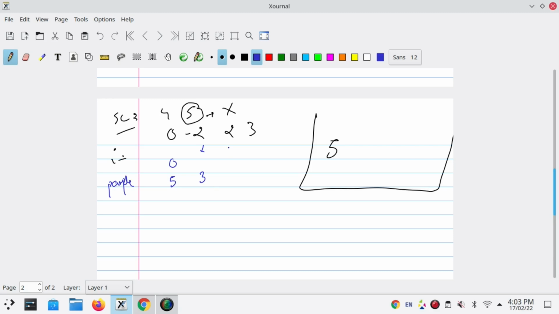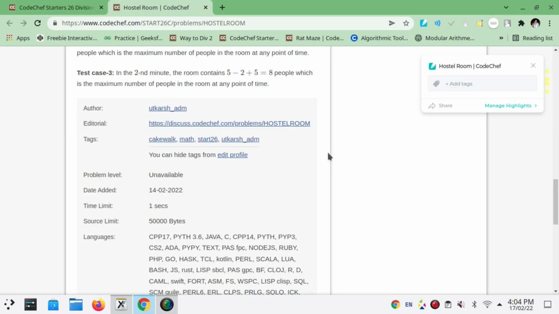Now 2 persons are entering the room at i equals 2, so people become 5, and now they become 8. At i equals 3, 3 persons are entering the room. So guys, I hope now the question is clear to you. Okay, so now we will go to its coding part.